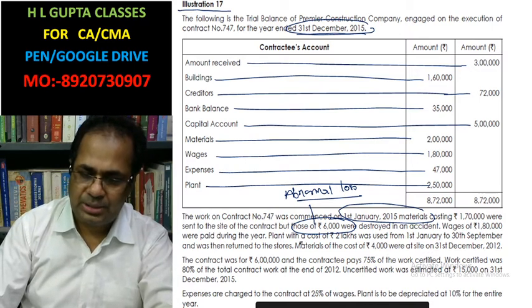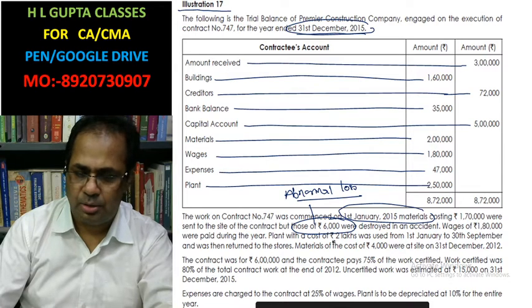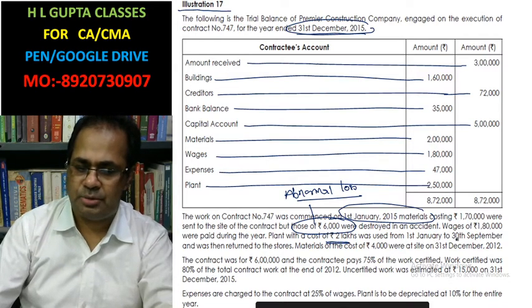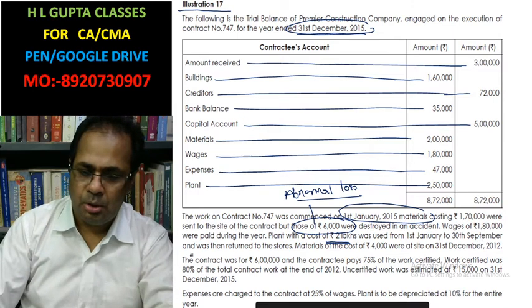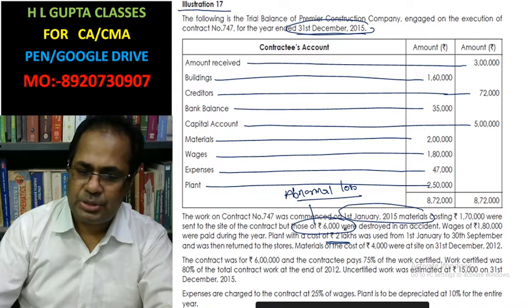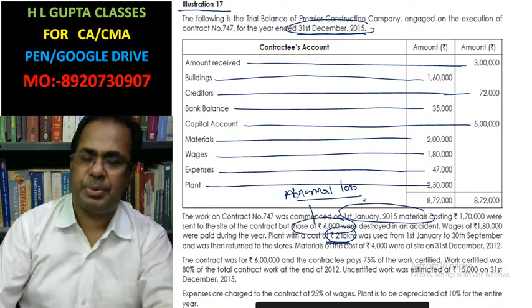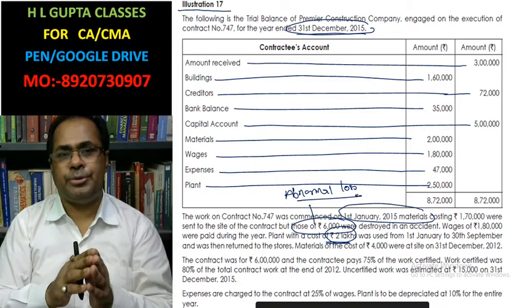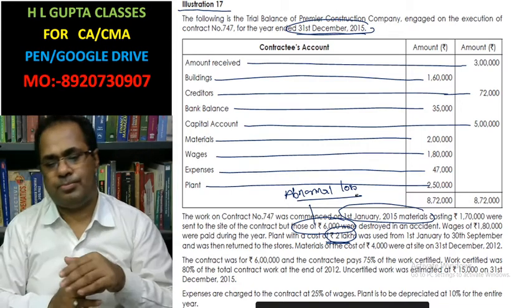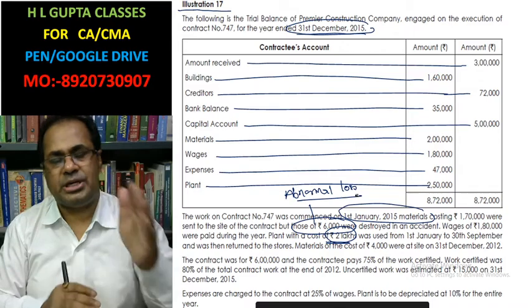Plant costing rupees 2 lakh was used from the 1st January, and on 30th September it was returned to the stores.